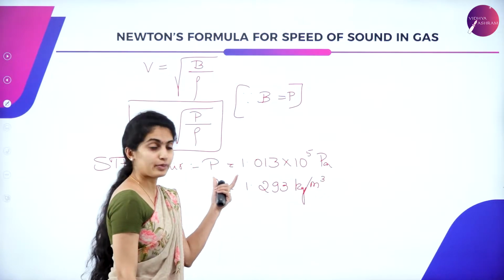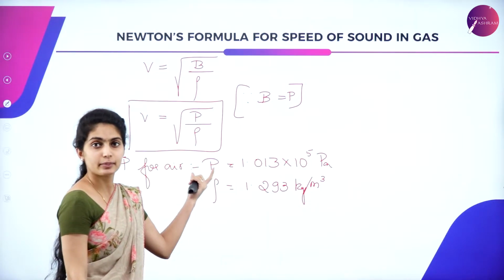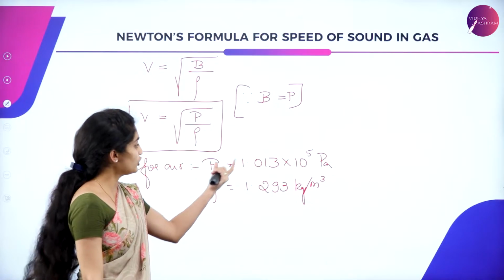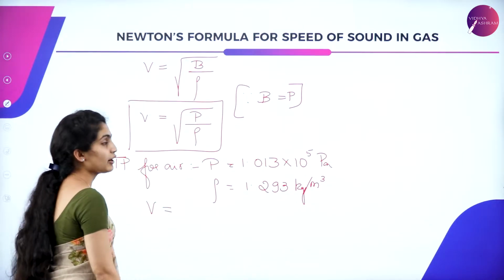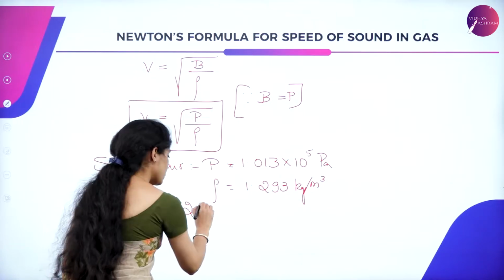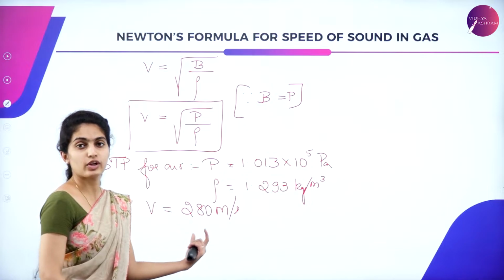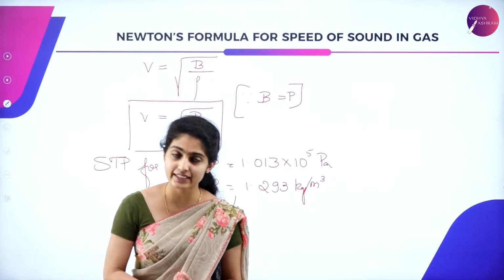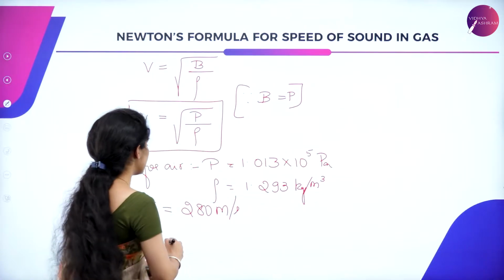So this will be the pressure as well as the density of air at standard temperature and pressure. So on solving these two by applying it to V, I have got the velocity as 280 meter per second, wherein the experimentally calculated value will be 332.